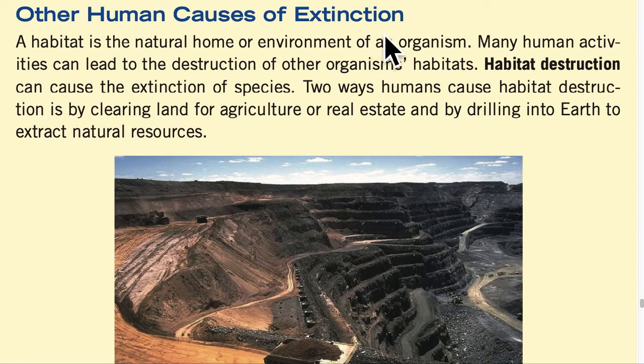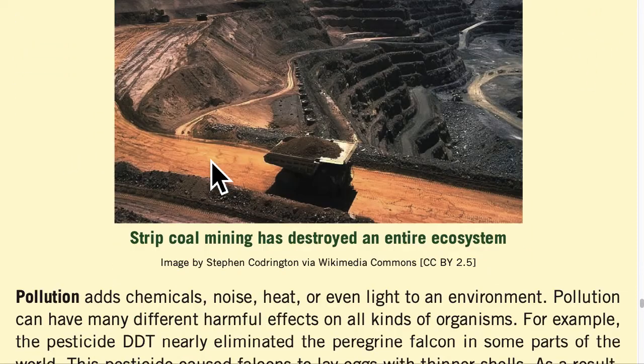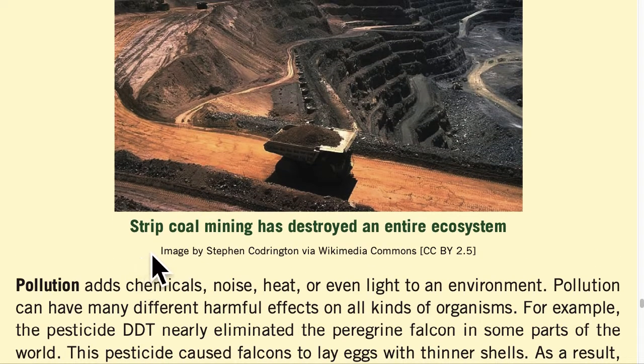Other human causes of extinction. A habitat is a natural home or environment of an organism. Many human activities can lead to the destruction of other organisms' habitats. Habitat destruction can cause the extinction of a species. 2 ways humans cause habitat destruction is by clearing land for agriculture or real estate and by drilling into earth to extract natural resources. Strip coal mining has destroyed an entire ecosystem.